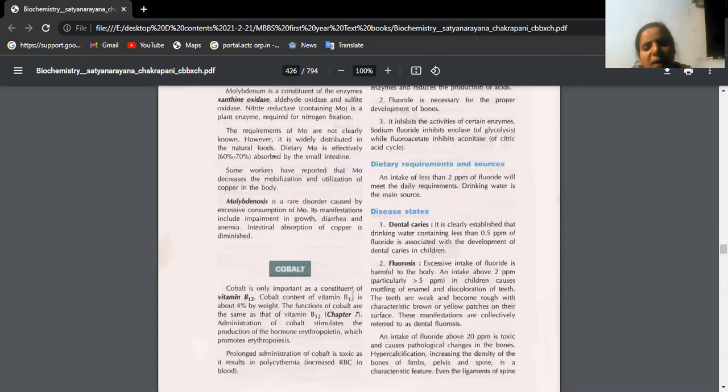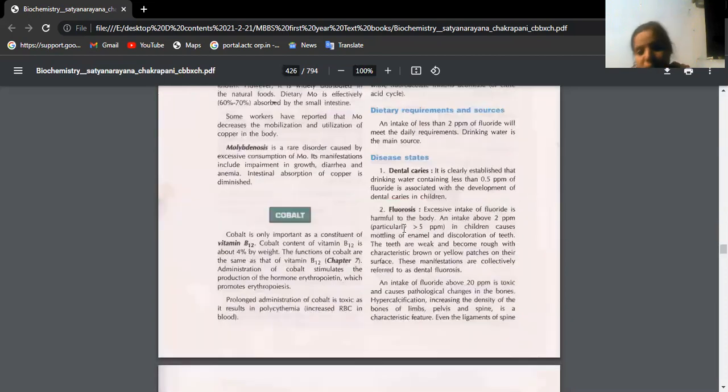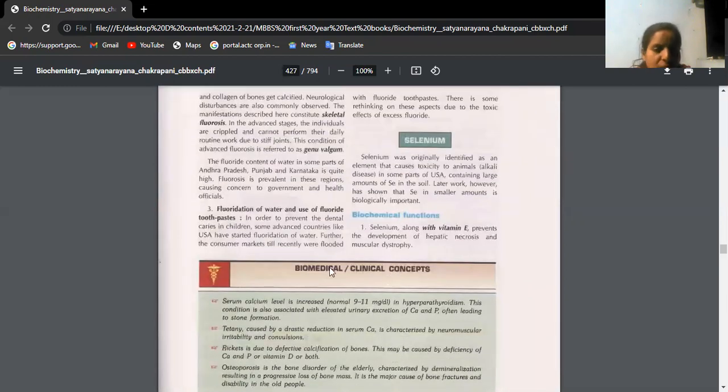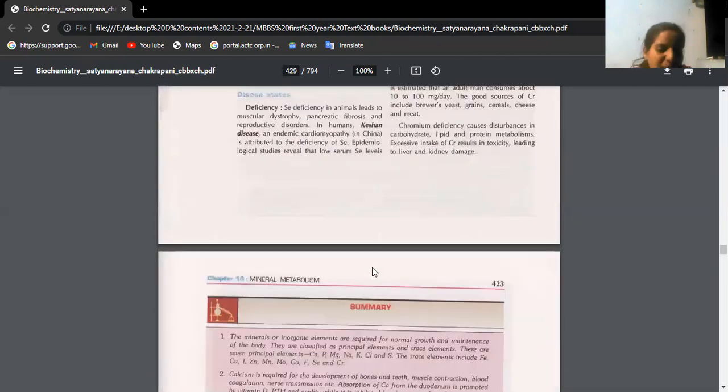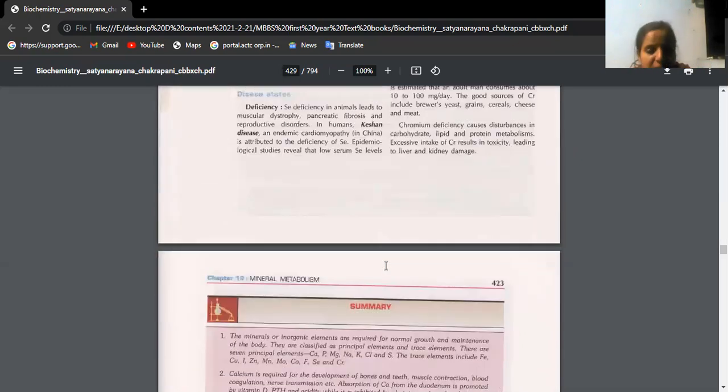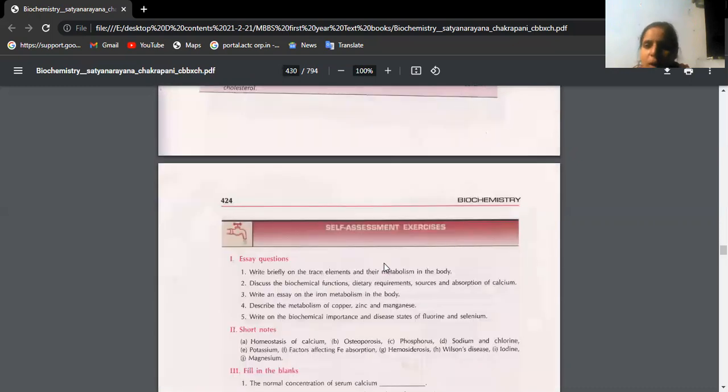Molybdenum, fluorine, cobalt are there, and fluorosis is important, so fluorine is important. With excessive fluorine, in the Nalgonda population, we generally see mottling of teeth, yellowish discoloration of teeth. That condition is fluorosis. Deficiency of fluorine causes dental caries, tooth decay, whereas excess fluorine causes fluorosis. These are small things, so don't leave anything. At least some points you should be able to write. Just refer to the question bank, what questions have been asked, and then study better.